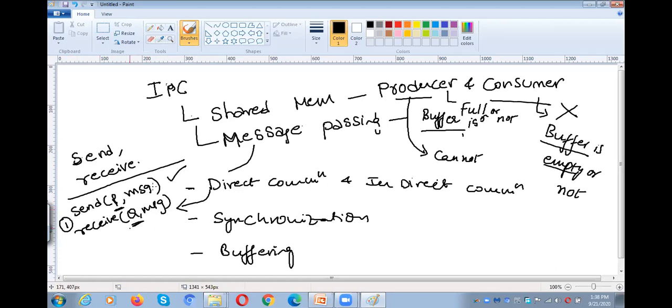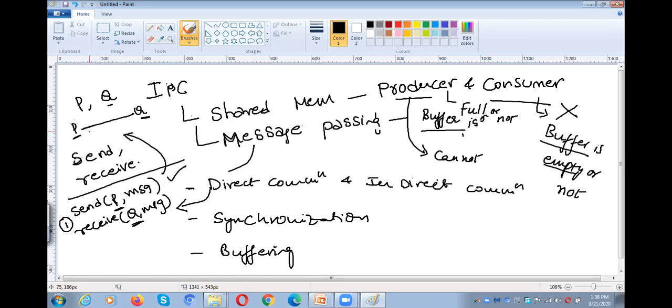In this example, we have two processes, P and Q. We are sending a message to P and receiving a message from Q. That means there is only one communication link between the processes, and only two processes communicating with each other.